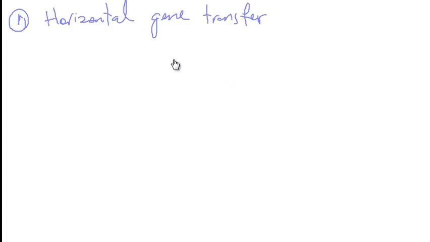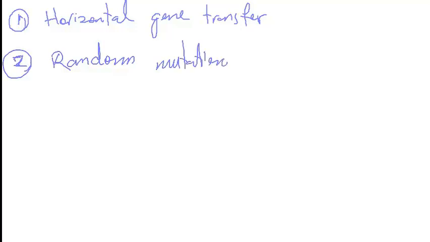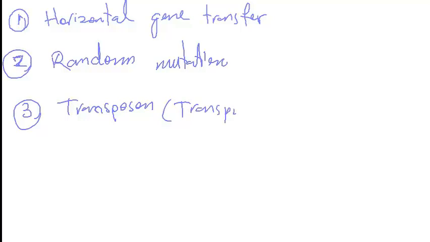Other modes of developing more genetic variation is via random mutations that happen in the genome of bacteria, and it helps these bacteria to adapt to new environments. And then finally, genetic material can move around in the genome with the help of transposon elements. And so the phenomenon of having genetic material move from one point to another is called transposition.